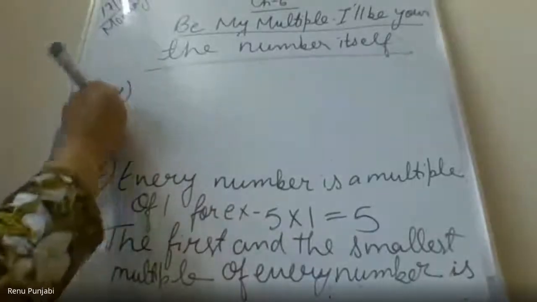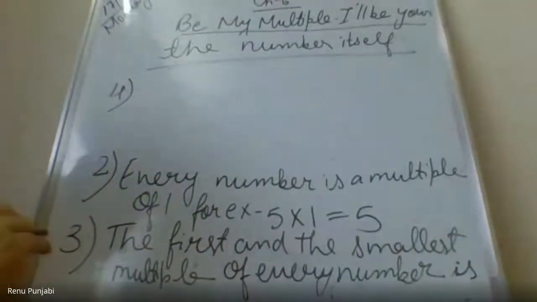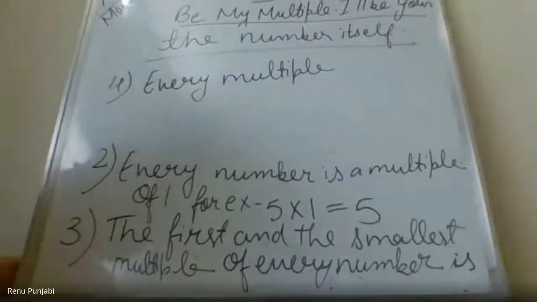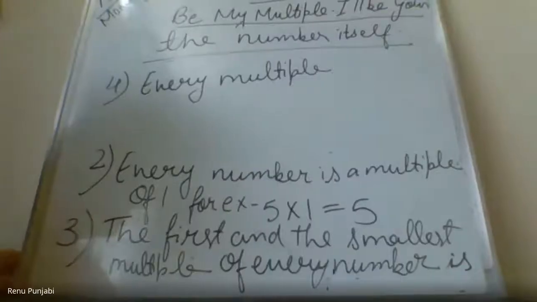Now the fourth point is every multiple. Ma'am, I can't see the downside of your board. Renu ma'am, please don't go according to these people's instruction. They want to move the board here and there, and then others are facing problem. Yes, ma'am. I'm just waiting for your reply only. Just pull your board a little bit on your side. Okay. Now don't move the board. Thank you, ma'am. This much they can understand. Don't harass ma'am in between.